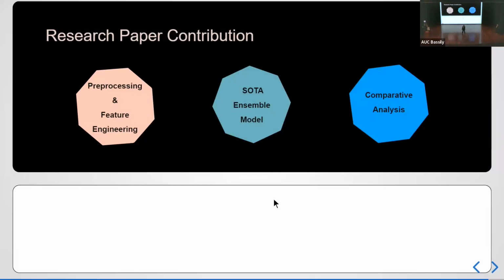We first pre-processed and did very thorough feature engineering, and we documented each and every step, which was our issue in the published research papers. We then proposed and implemented a state-of-the-art ensemble model that competes with all of the available models right now. How did we know that? By doing comparative analysis with all of the available models.